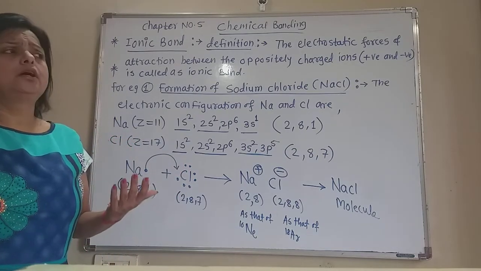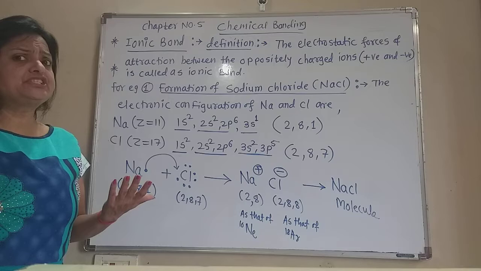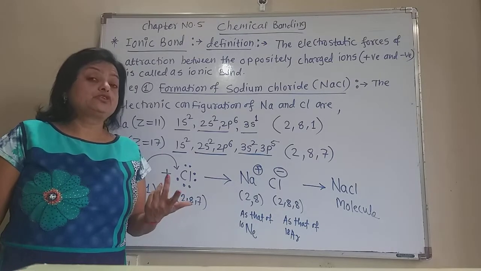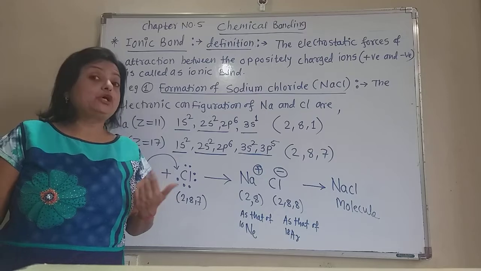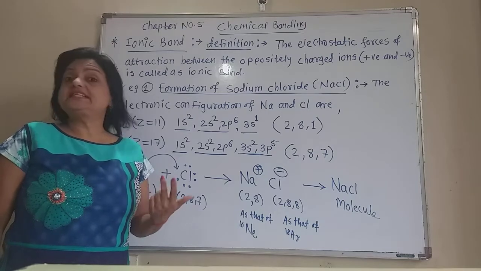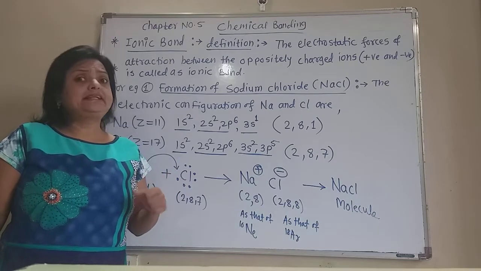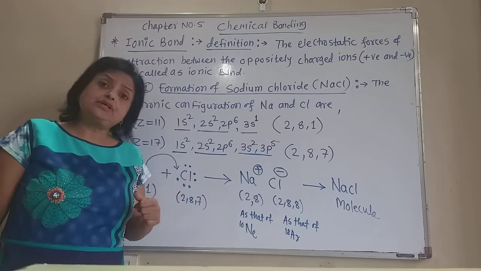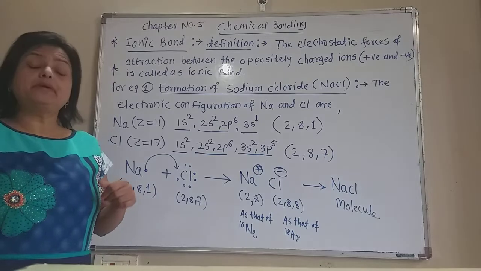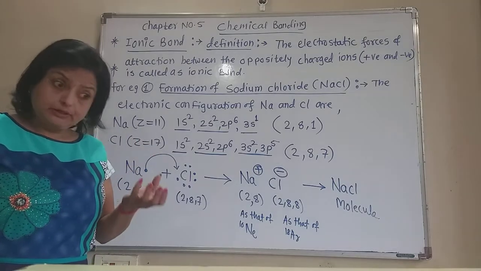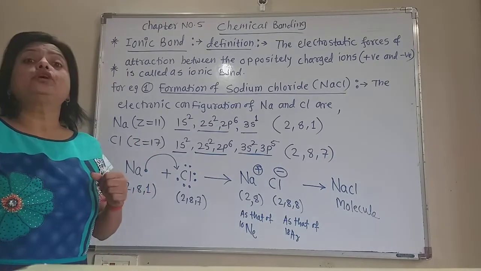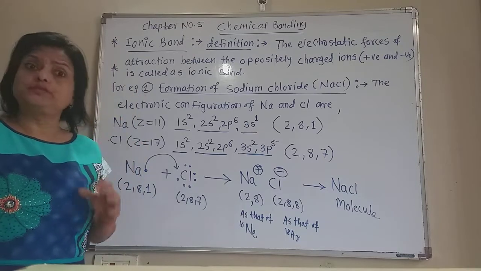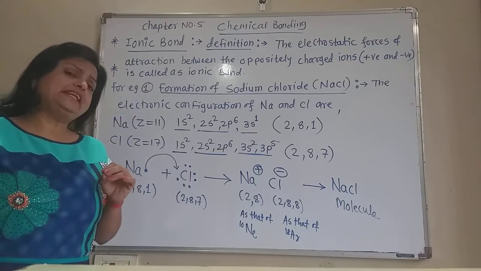We know that sodium metal is very unstable, a very reactive metal. So we keep that metal in kerosene, which is an inert liquid; there is no reaction of sodium with that liquid. But if we take the sodium outside the kerosene, it immediately reacts with the oxygen of the air, because it is a very reactive element.